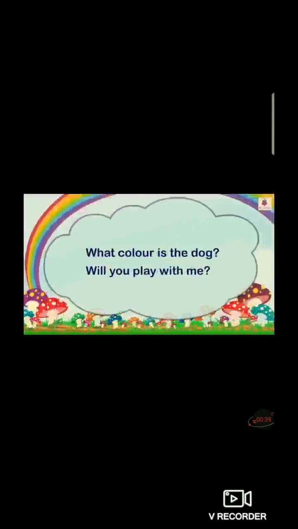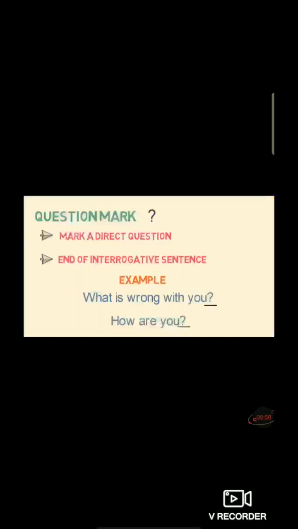Let us look at a few examples. What color is the dog? Second one, will you play with me? So as you can see, this is a question and at the end of the sentence there is a question mark.